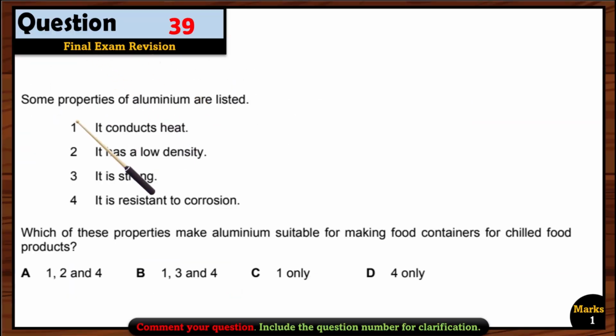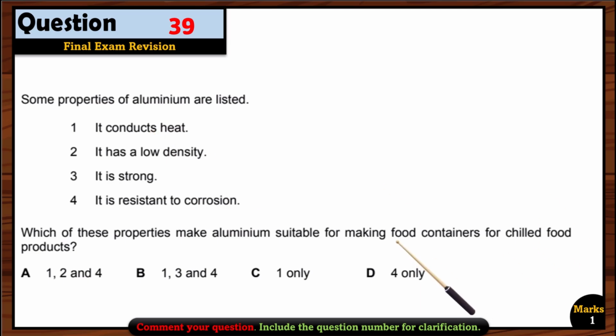Okay, let's see question 39. Some properties of aluminium are listed. It conducts heat, it has low density, it is strong, it is resistant to corrosion. Which of these properties make aluminium suitable for making food containers for chilled food products? So now we have to choose which of these properties suits best the use as a food container. It conducts heat? No. It has low density? No. It is strong? No. It is resistant to corrosion? Yes, that's the right answer.